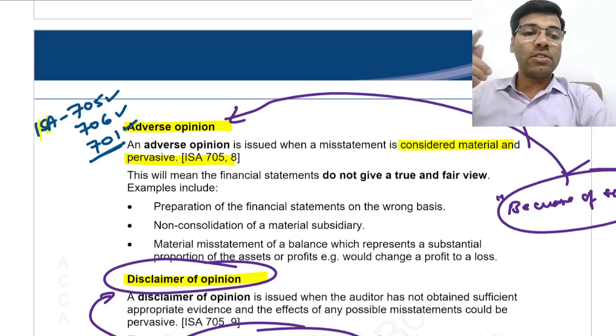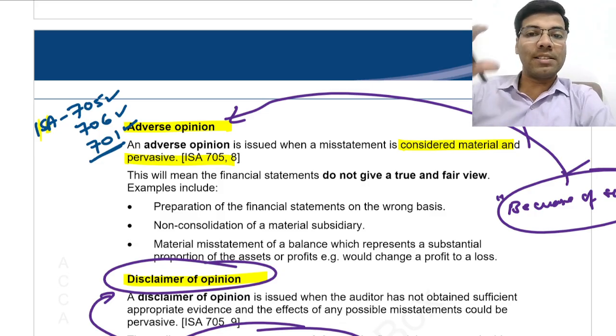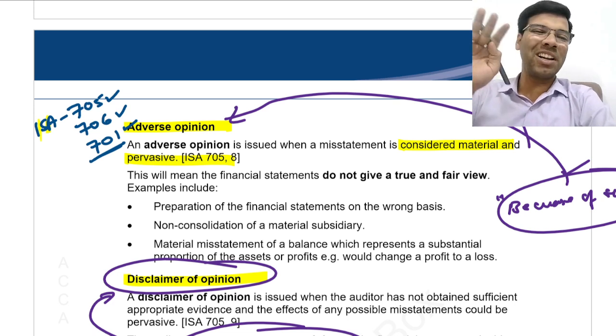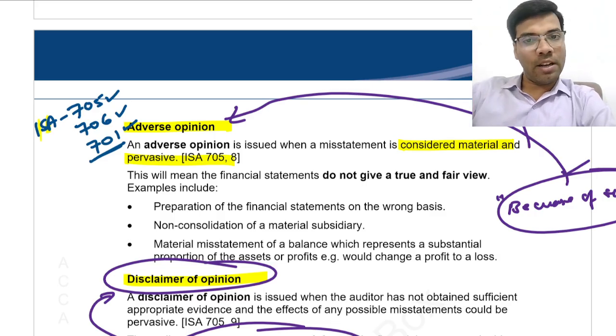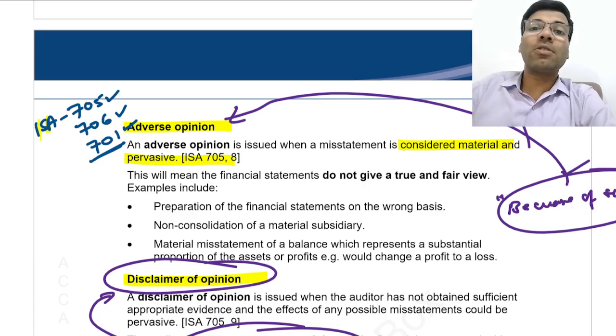Right, so in 706 I told you that you need to remember the meaning of emphasis of matter paragraph and then the examples. Around 6 to 7 examples have been given. I would recommend you remember at least 4. So: the emphasis of matter paragraph heading, meaning, followed by 4 examples, and where this paragraph is placed in the auditor's report.